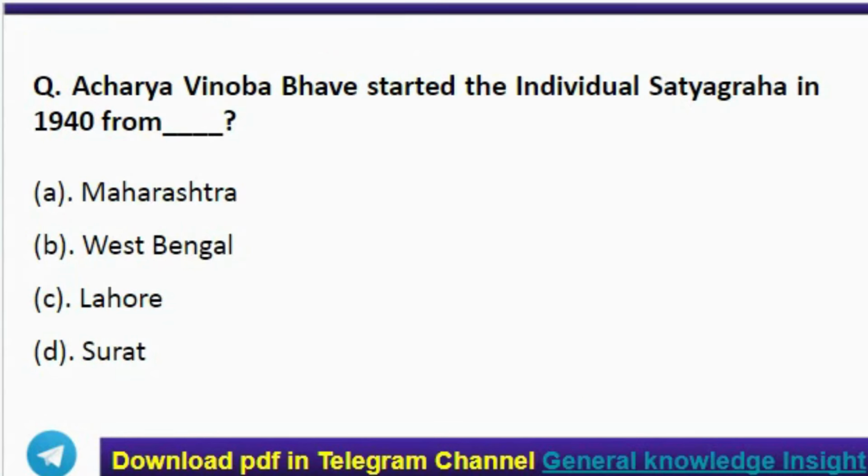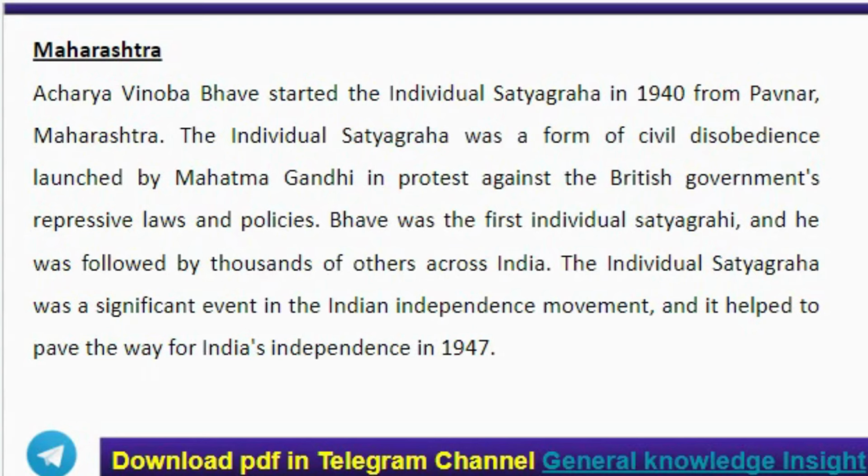Next question, Acharya Vinoba Bhave started the individual Satyagraha in 1940 from? Correct answer option A, Maharashtra. Here, Acharya Vinoba Bhave started the individual Satyagraha in 1940 from Pavnar, Maharashtra.